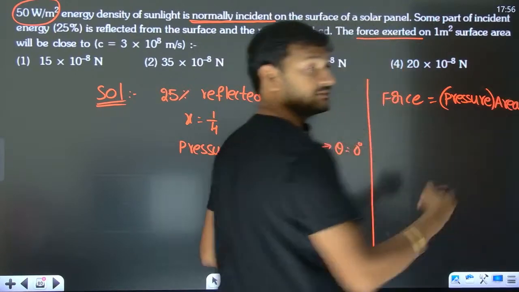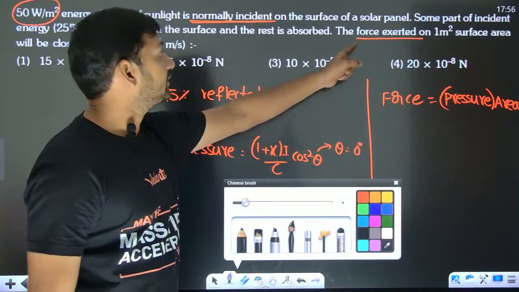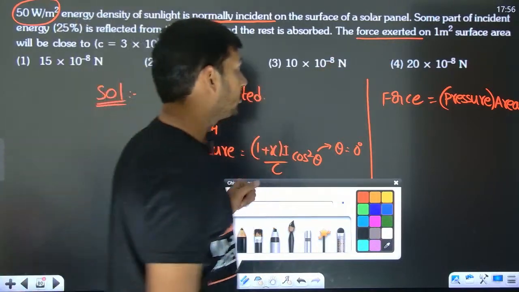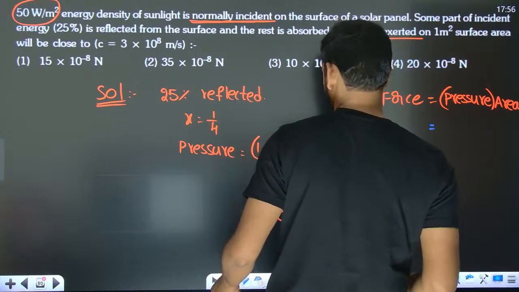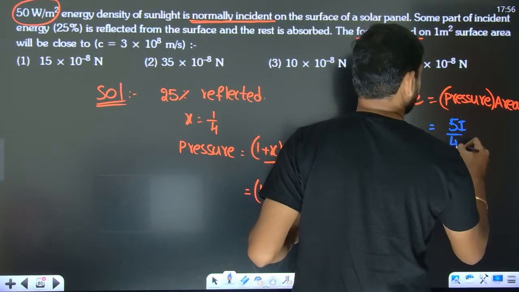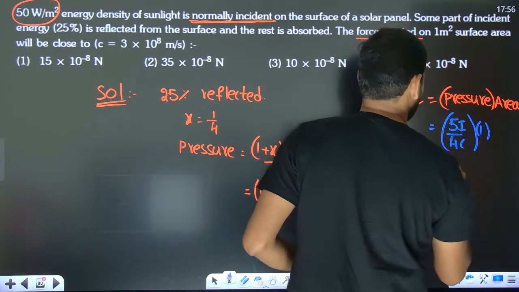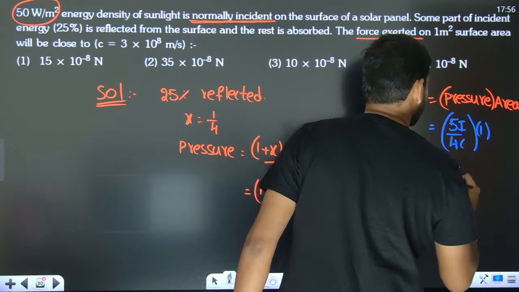And what is the area? They gave it to be 1 meter square, right? So pressure is 5I by 4c into the area, 1 meter square. What is the I value given?